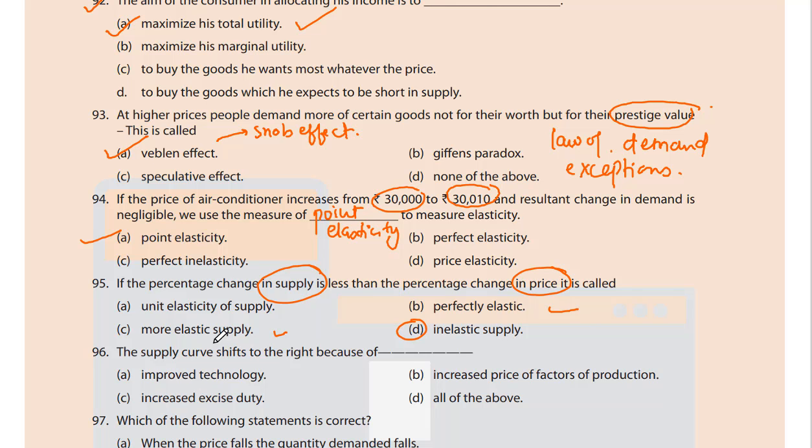It is D, inelastic supply, because if the percentage change in supply is less than the percentage change in price, it's less, so inelastic supply.